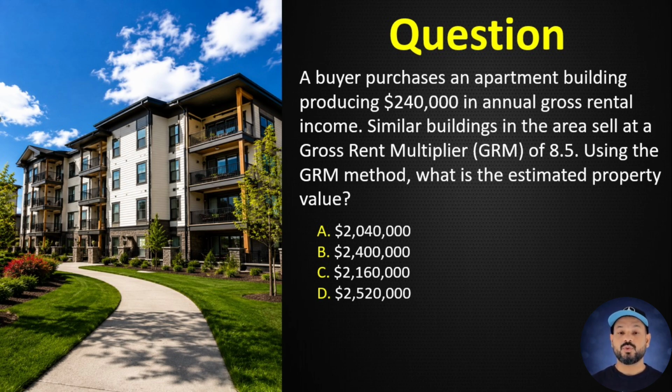A. $2,040,000, B. $2,400,000, C. $2,160,000, D. $2,520,000. Correct answer A, $2,040,000. Estimated value = gross income x GRM = $240,000 x 8.5.